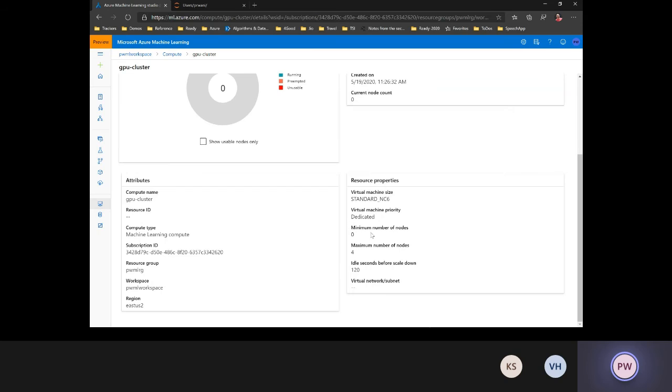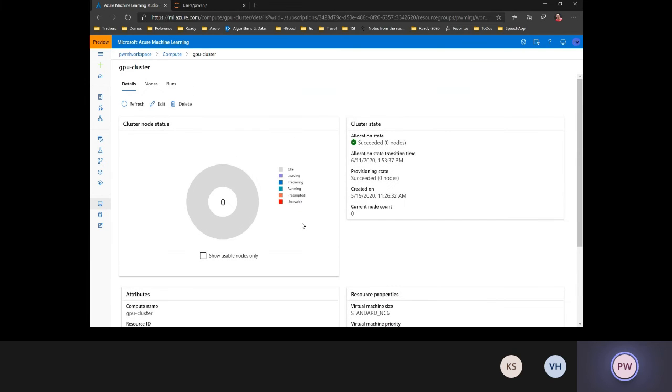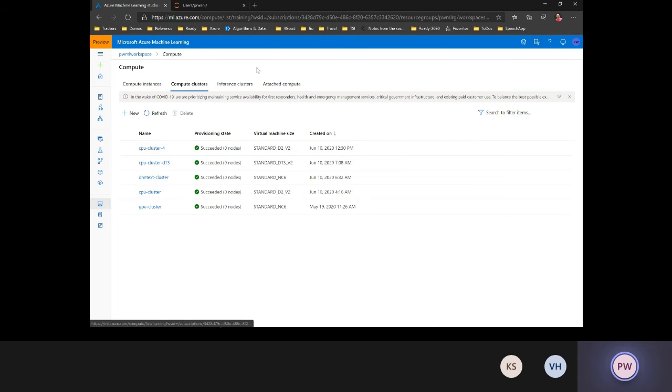Then you can specify the number of nodes that you want in the cluster. Right now I specified 0 minimum nodes and maximum 4 nodes. So right now, the cluster has 0 nodes. The moment I submit jobs onto this cluster, it will start acquiring those nodes. As soon as the job is finished, the cluster will again come down to 0 nodes. That's the beauty of this: I don't have to worry whether I switched it on or off. As the jobs require, it will start scaling up. So those are the compute options that we have.